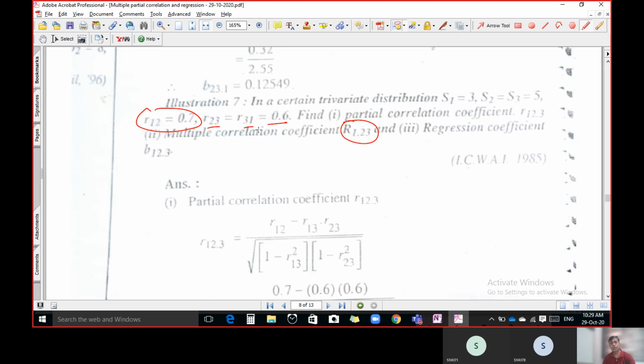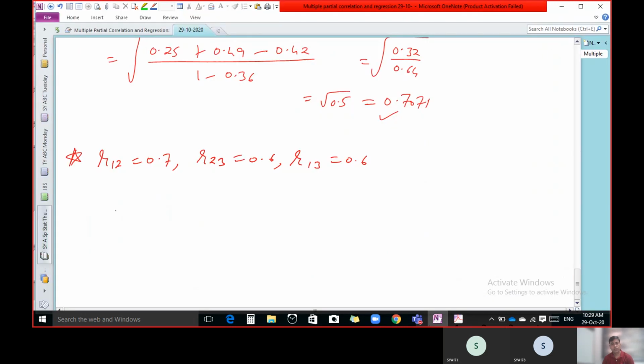R23 and R31 or R13, it's the same thing. And you have to calculate capital R1.23. So use the same formula.